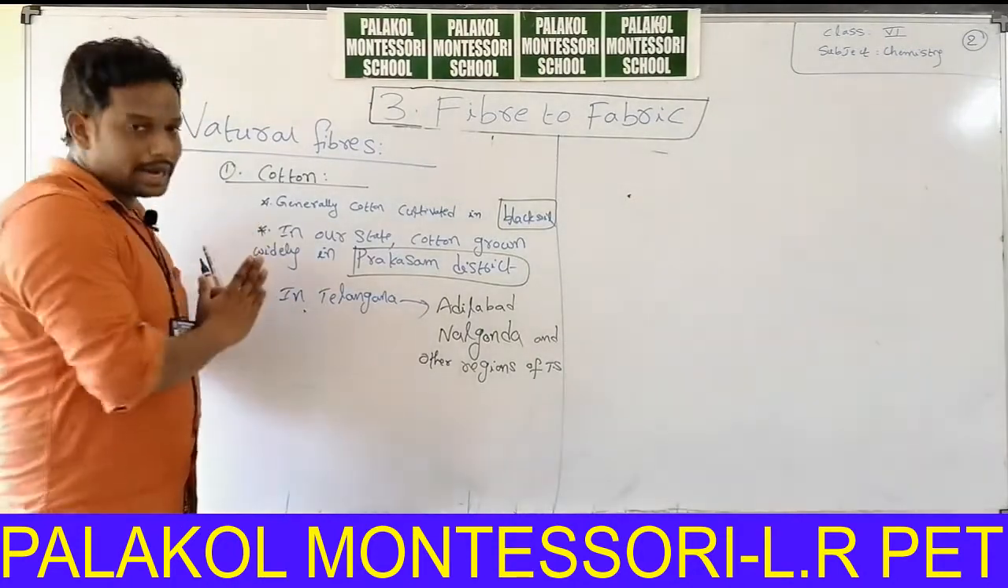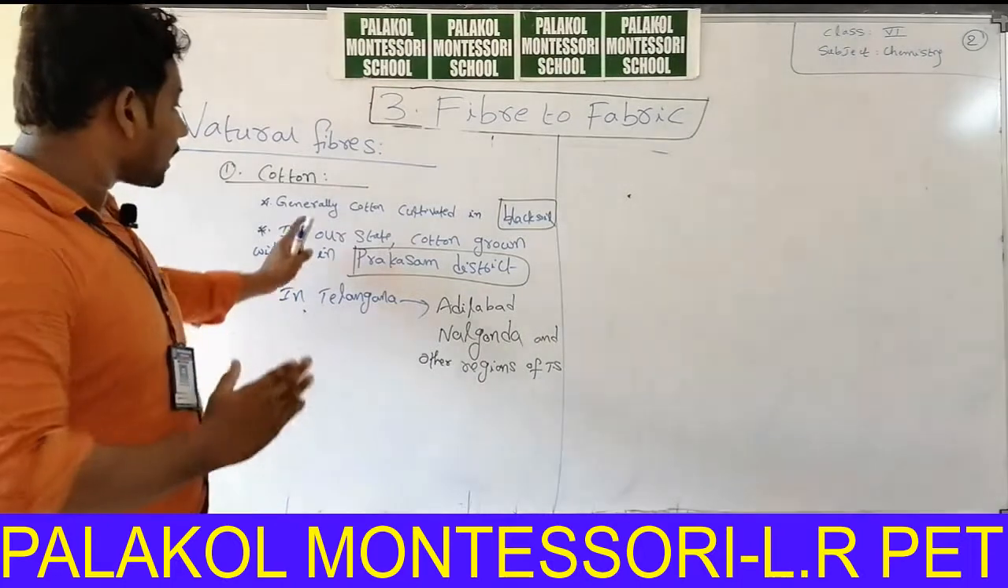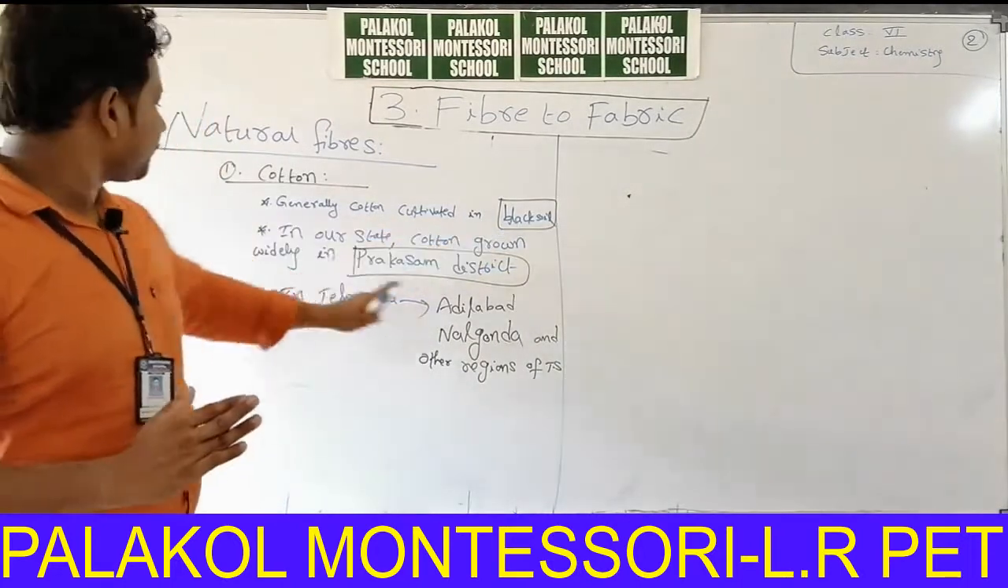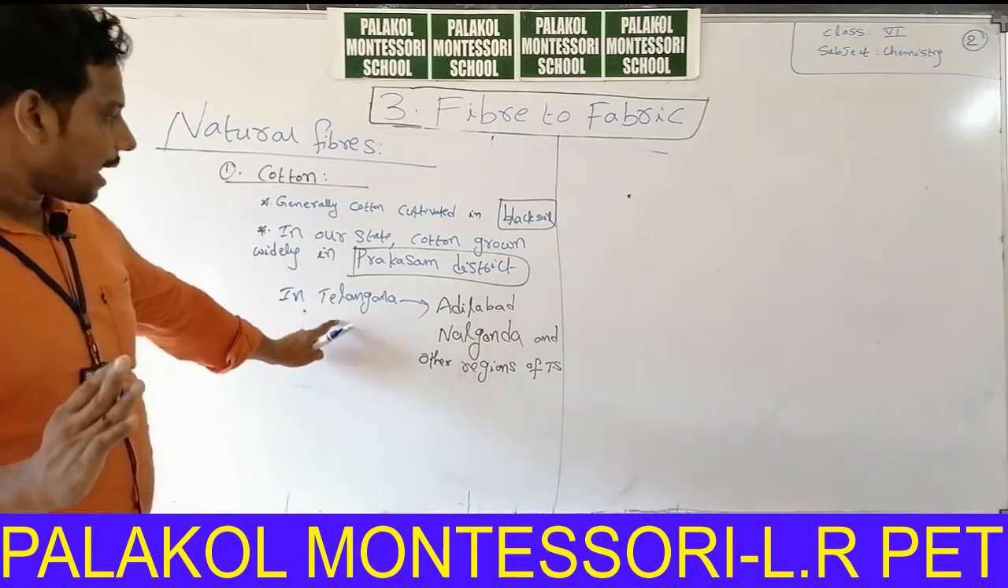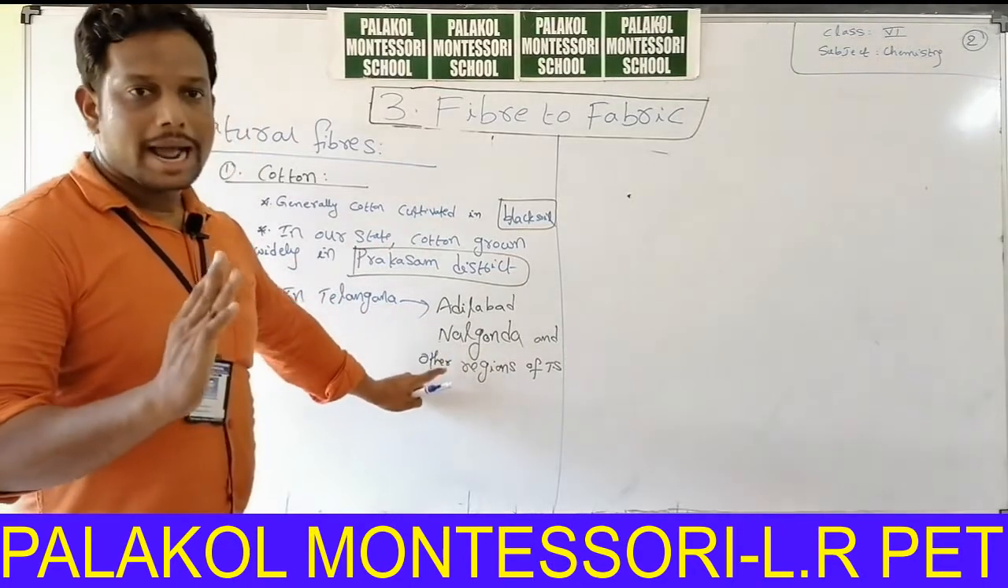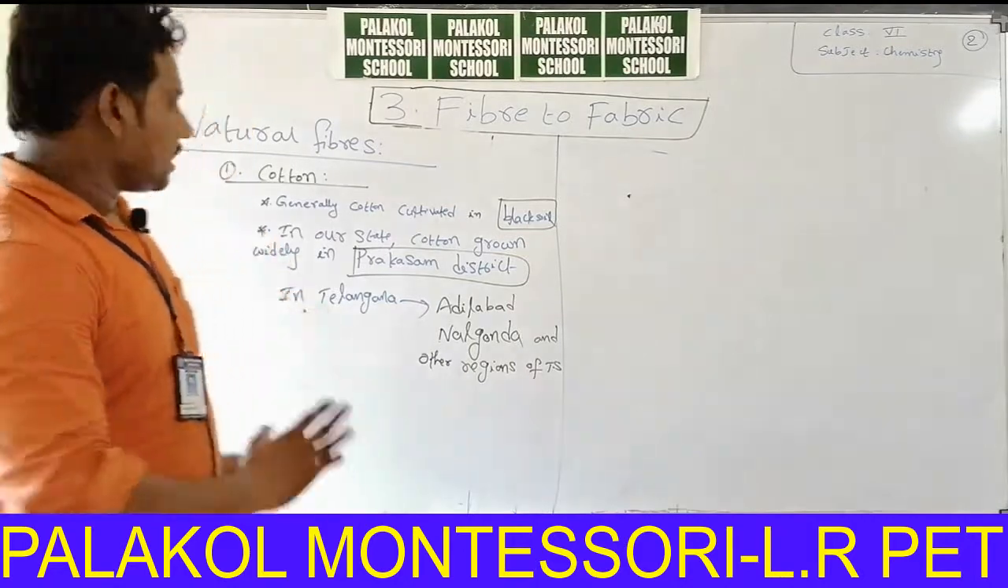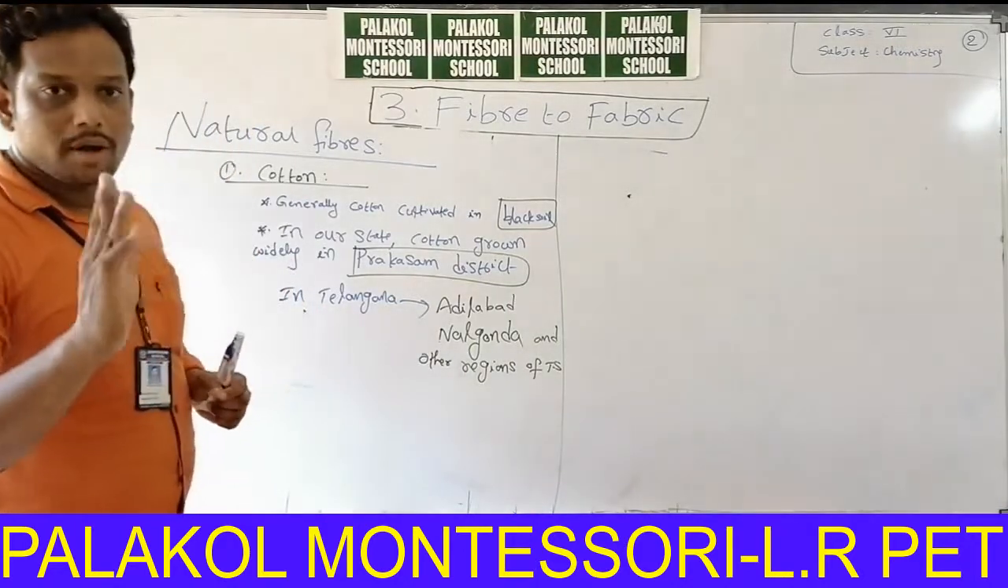This is the introductory part about cotton: it is generally cultivated in black soil. In our state it is grown widely in Prakasam district, and in Telangana in Adilabad, Nalgonda and other regions.